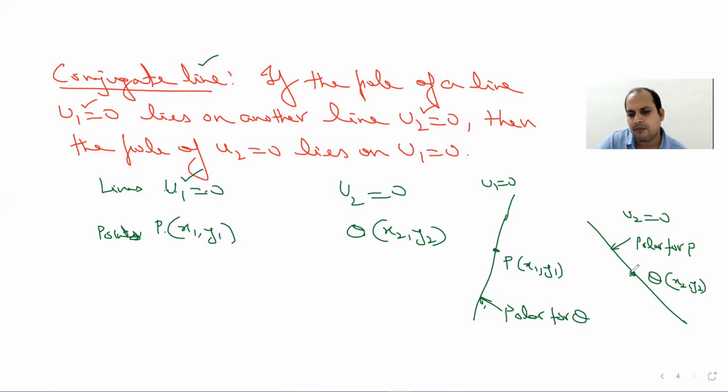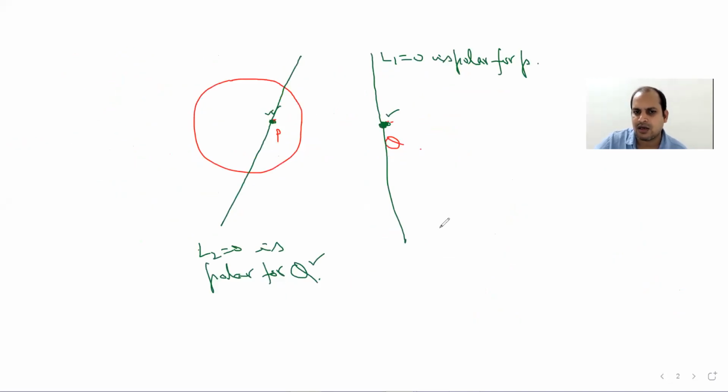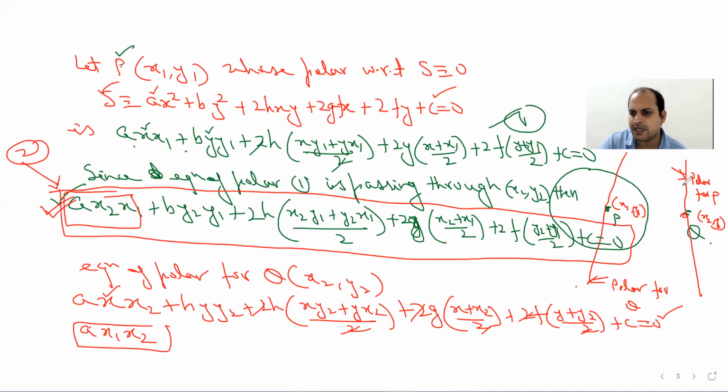So if the polar for this line, suppose this P is the pole, and this lies on the line u1 equal to 0. Then such two lines are said to be conjugate lines. So if you look at the previous definition, then these 2 points will be called conjugate points, and these 2 lines will be called conjugate lines.